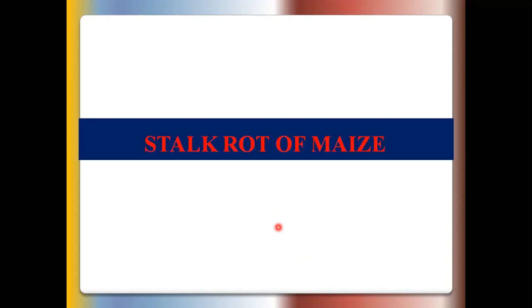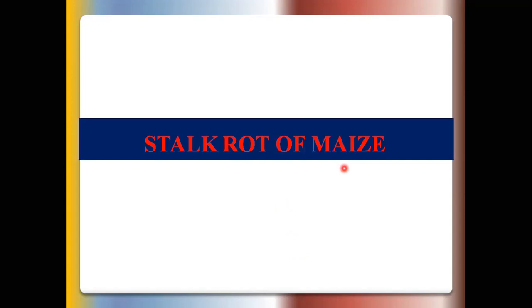Okay, so this is the information on the wilt of groundnut or peanut. Okay, then we go to the third disease of today's lecture, that is the stalk rot of maize.